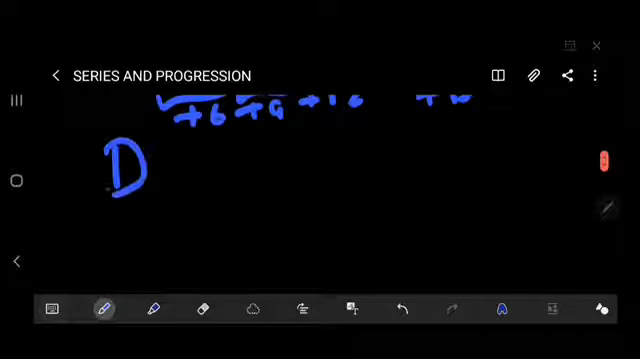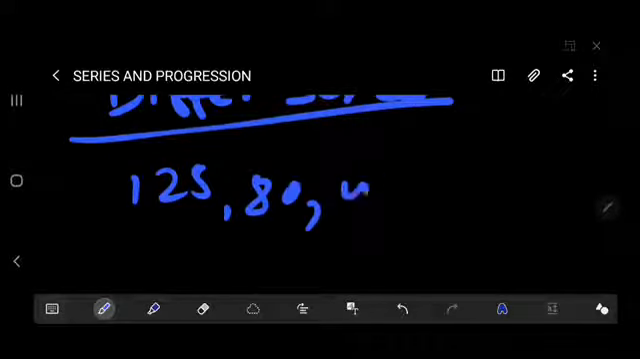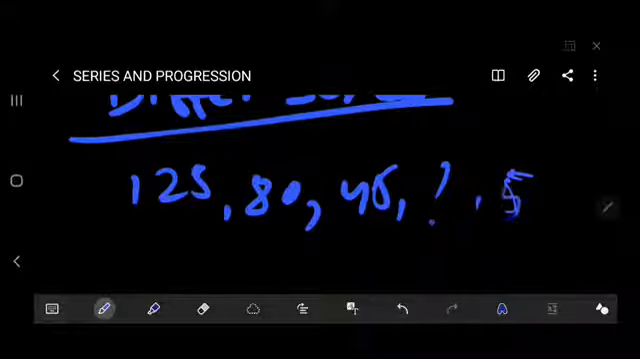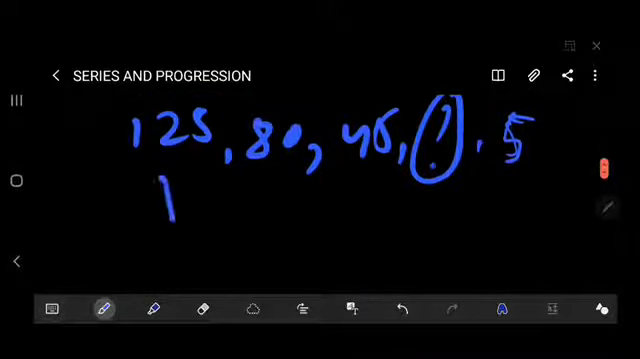Okay, so we will go for the different series. The third one is a different series. So what will we do in the different series? I'll write the question: 125, 80, 45, thereafter question mark, thereafter 5. We have to find the question mark one. So what is the difference?